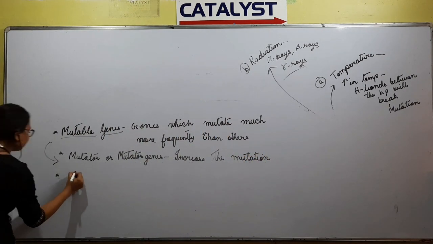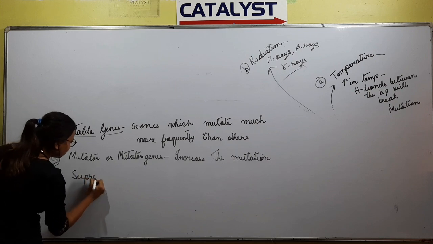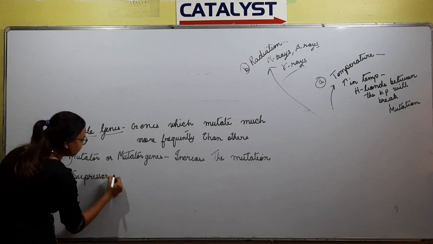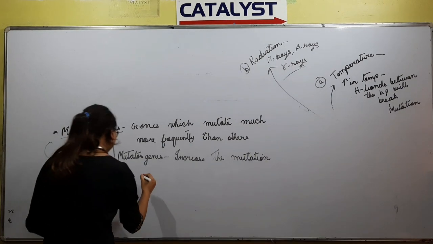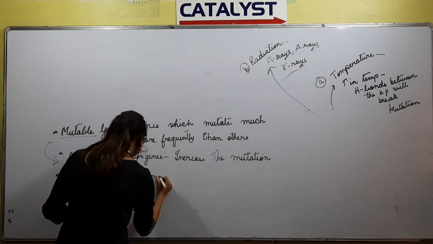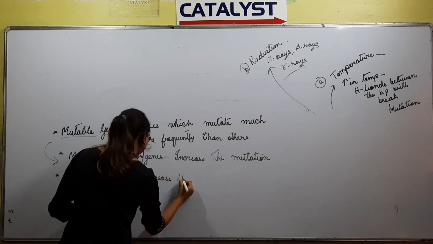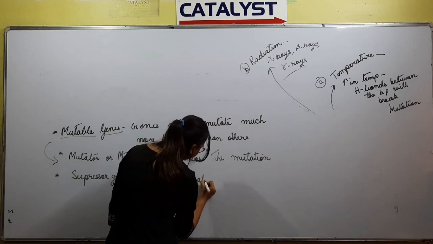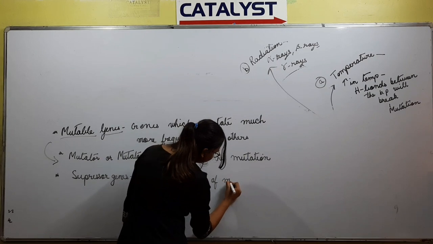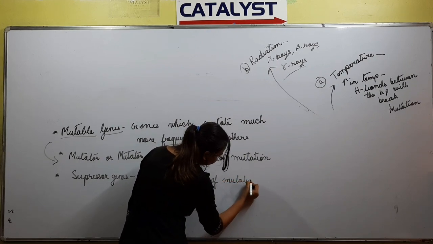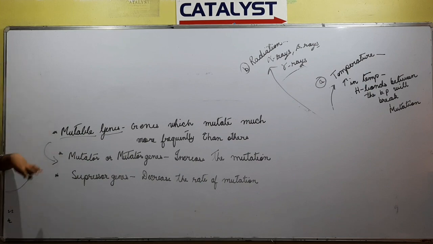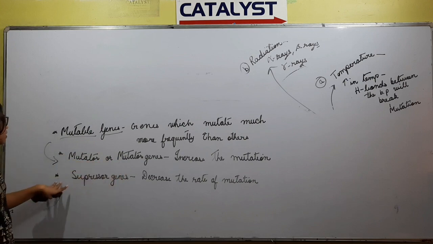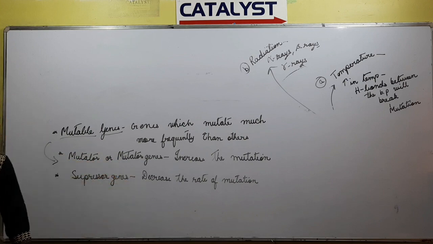Thirdly, what are suppressor genes? Suppressor genes suppress the mutation. So these are the 3 points which you need to know about mutation: mutable genes, genes which mutate much more frequently than the others; mutator genes, which increase the mutation rate; suppressor genes, which decrease the rate of mutation.